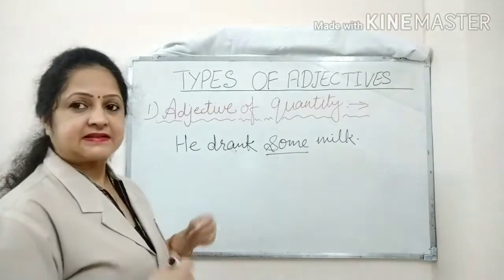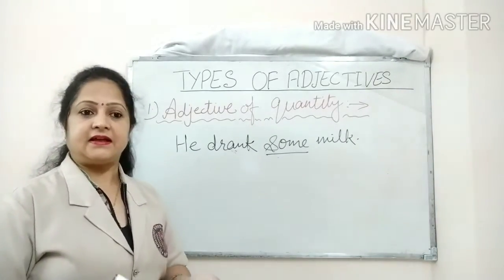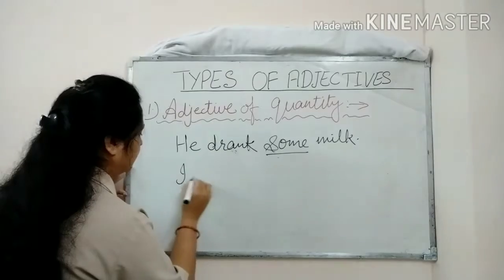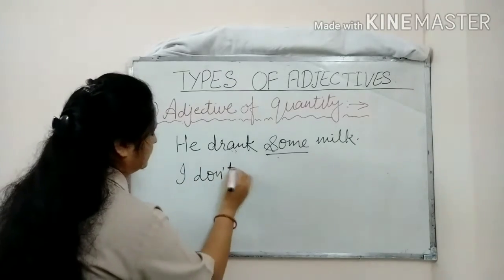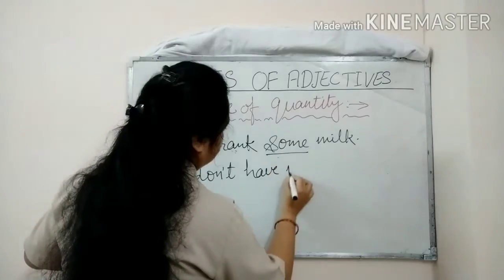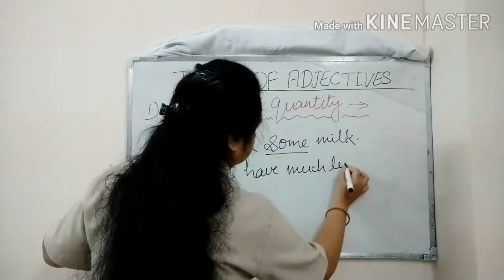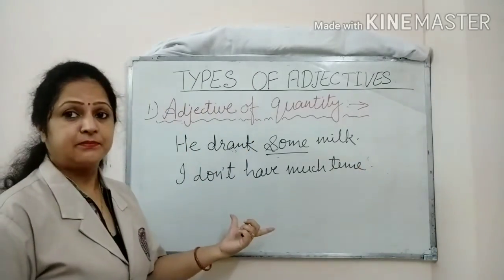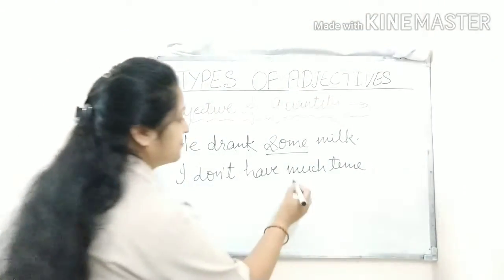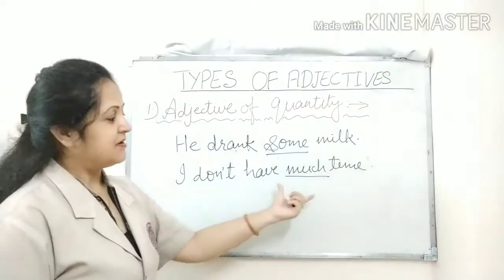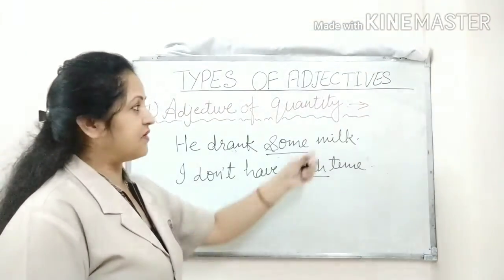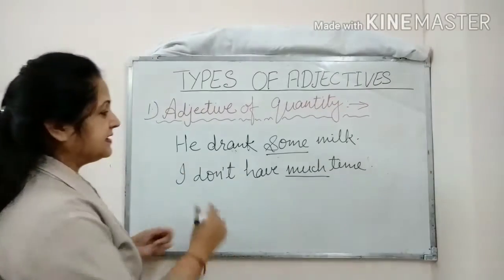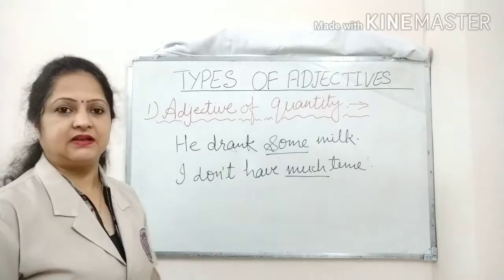Now let us take one more example here: I don't have much time. So how much time? Much time. So here much is the adjective of quantity, that is giving us the answer of how much time. So these two are the adjectives of quantity.